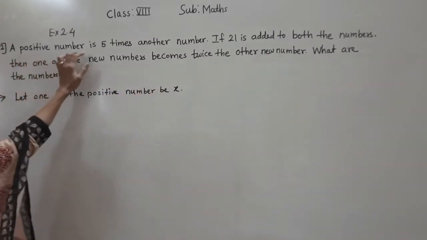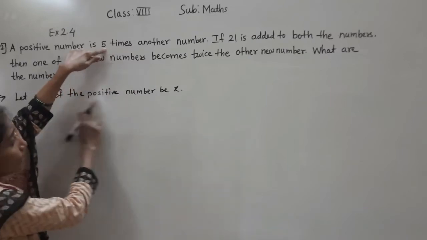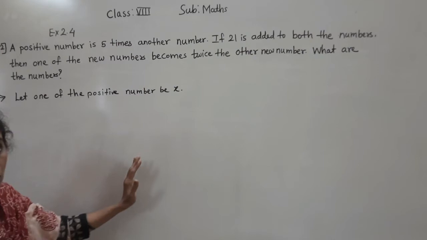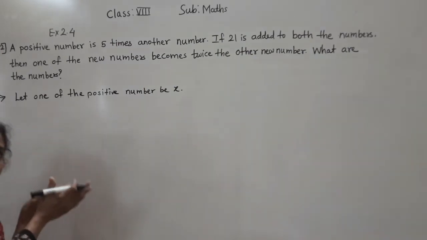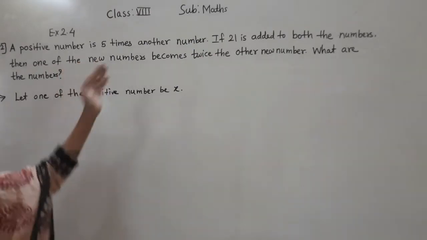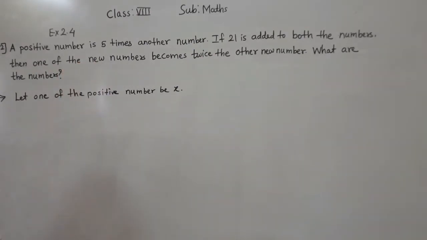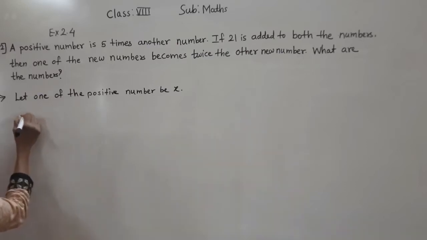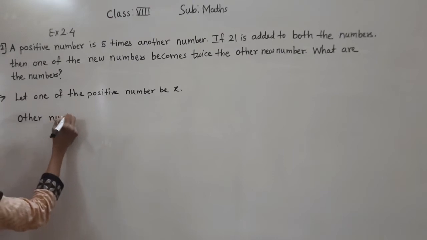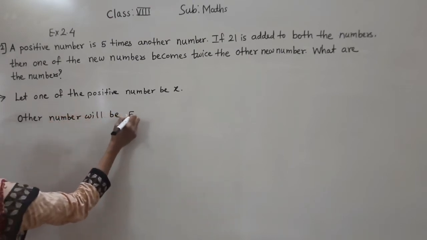A positive number is 5 times another number. So one number we have considered x, so the other number will be 5x. Two numbers are there. From that, one of the numbers we consider x, so the other number will be 5x.